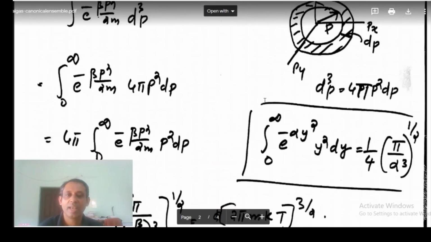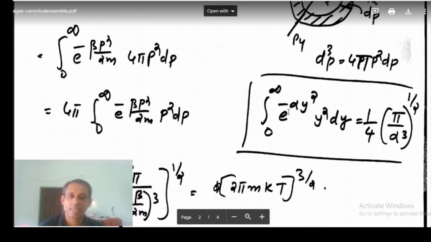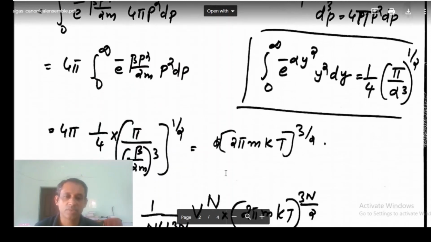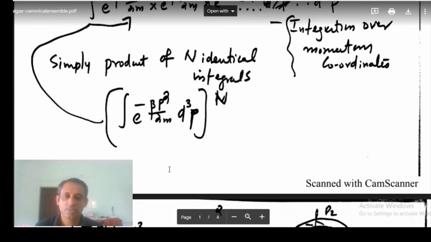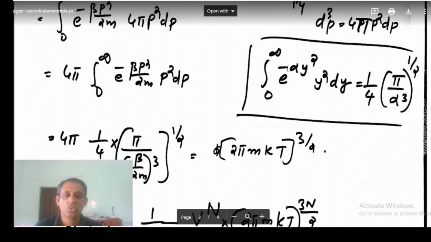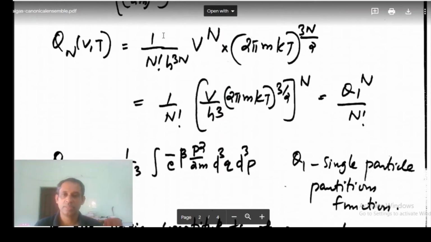This is the integration over the momentum coordinate, and this is for one particle. We have N such identical integrals, so we have to take the power N. So the partition function will be 1 by N factorial h to the power 3N, V to the power N, the integration from the space coordinates, and this is the integration from the momentum coordinates, 2 pi m kT to the power 3N by 2.